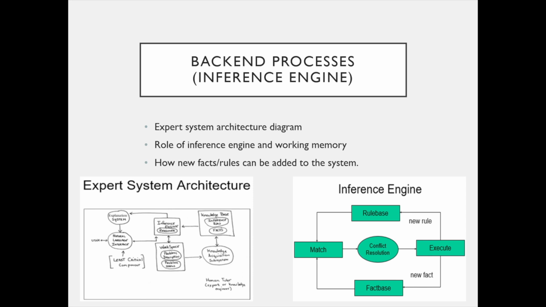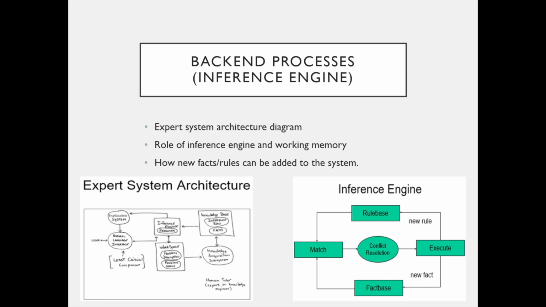Now, before we get into that, what's happening in the backend? What are the backend processes? The trained LLM is using an expert system architecture, and this is something we discuss in our paper in more detail. The expert system architecture has multiple components. There is the workspace where the problem description and status of the user's input is kept. There's the knowledge acquisition subsystem, which is used, as it's in the name, to give the expert system the expert knowledge. And there's the knowledge base, which has inference rules and facts. This knowledge base is what's used in what's called the inference engine. The inference engine is the reasoner that comes up with the solution.